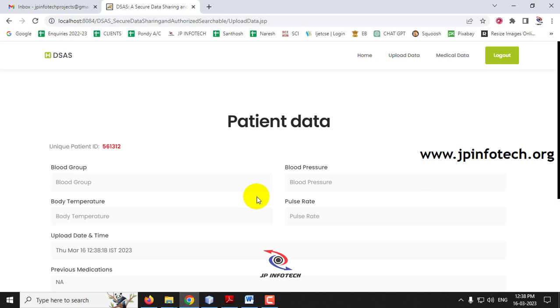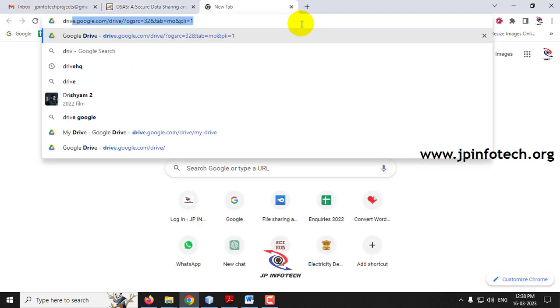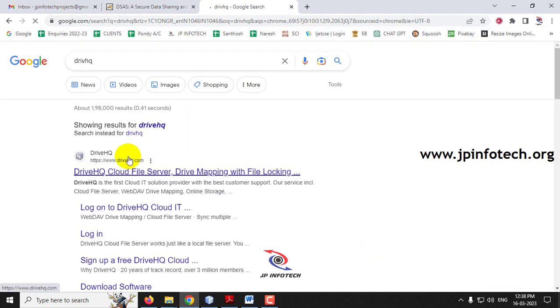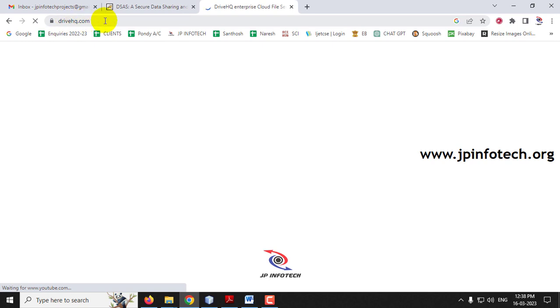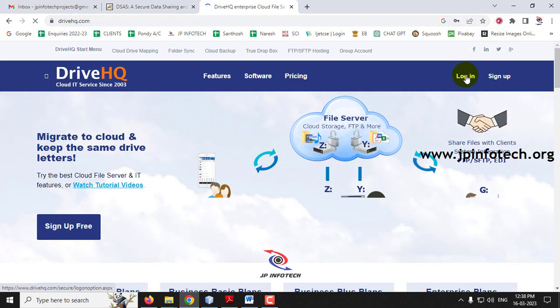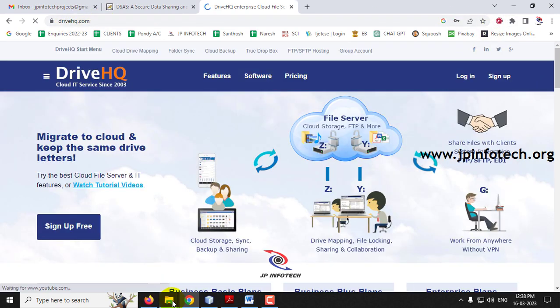And as I said, this is a cloud project. We need to upload the data into the cloud server, so it will be showing the MySQL part and also the cloud. For that we are going to use Drive HQ cloud server, which is a free cloud service provider. So you need to go to drivehq.com and create a username and password, which is free.